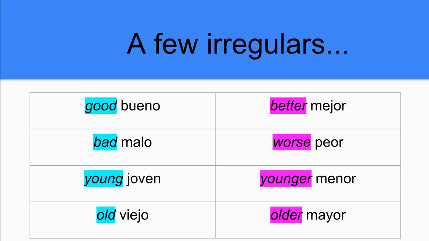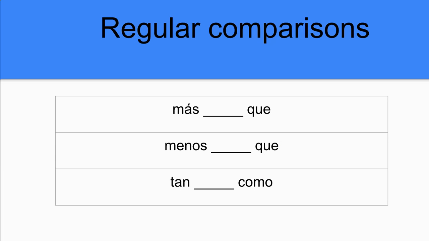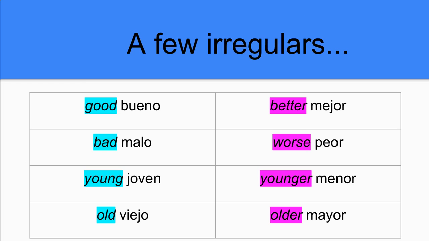Occasionally you'll hear somebody say más joven que, but it's better just to say menor, menor que, mejor que, peor que. Notice there's no más or menos anywhere in that structure. And then old, viejo, we're going to say mayor. Those 4 are the only ones we need to worry about. Otherwise, unless it's good, bad, young, or old, we're going to use the structure más que, menos que, tan como. The irregulars: bueno, mejor, malo, peor, joven, menor, viejo, mayor.